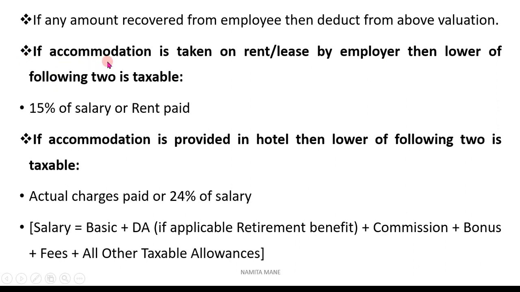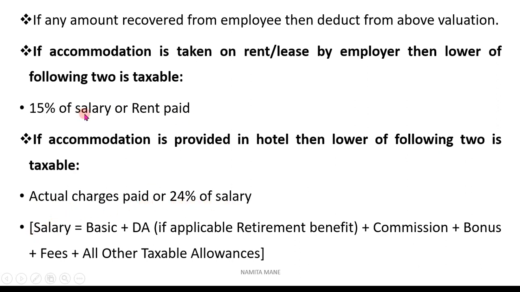Then if the accommodation is taken on rent or on lease by the employer, then the lower of the following two is taxable, that is 15% of salary or rent paid. If the accommodation is provided in a hotel, then the lower of the following two is taxable, that is actual charges paid or 24% of salary.